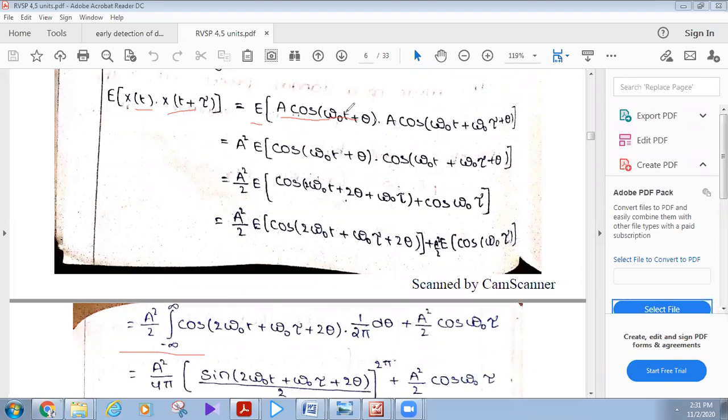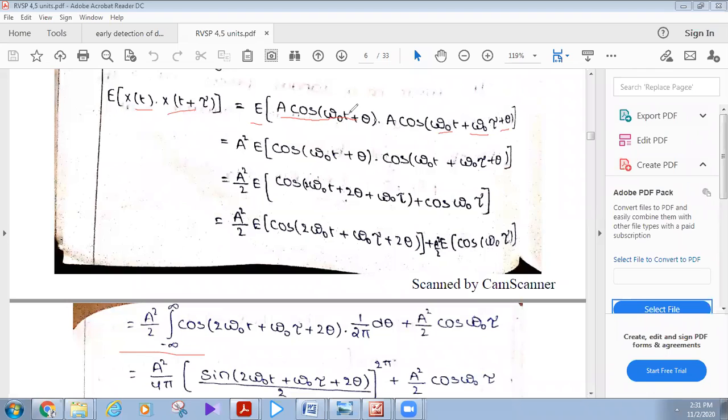That means in place of t, we have to substitute t plus tau. That becomes A cos omega naught t plus omega naught tau plus theta, because omega naught is common for t plus tau, and we have to distribute the functions.